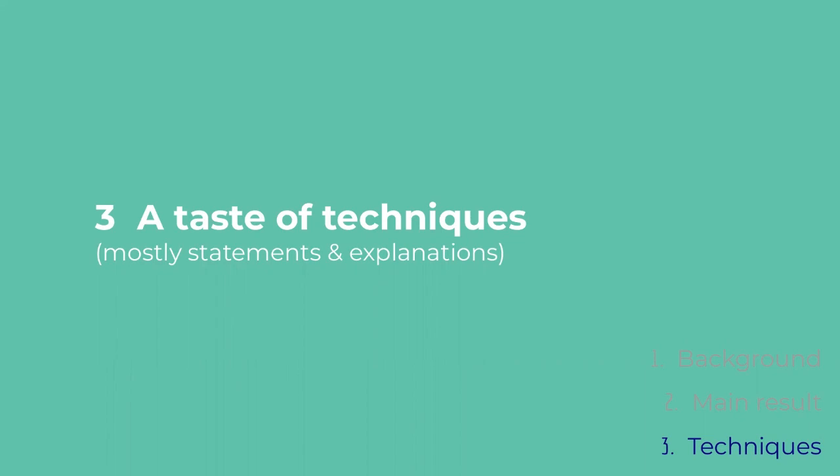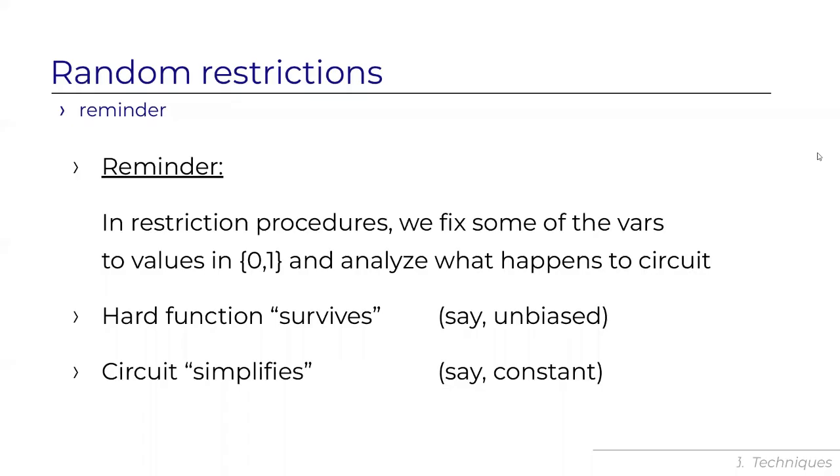In the technical part of the talk, I'm going to explain our techniques a bit at a high level. My goal is to give a taste, some statements and explanations rather than full technical details. So let's start by recalling the classical technique of random restrictions. So a restriction procedure is a procedure in which we fix some of the input variables to values in 0 or 1, and we analyze what happens to the circuit after we fix these input variables.